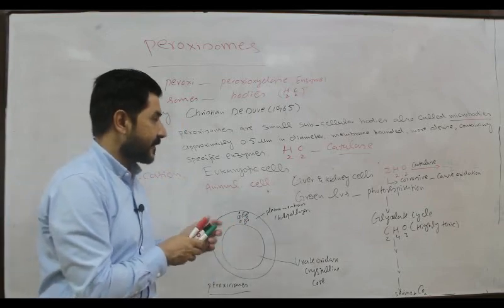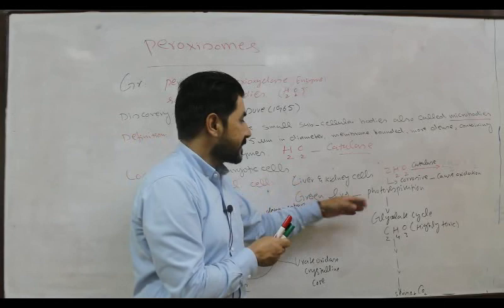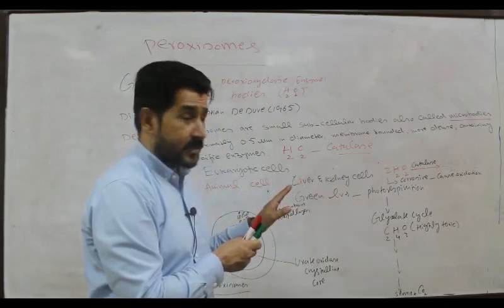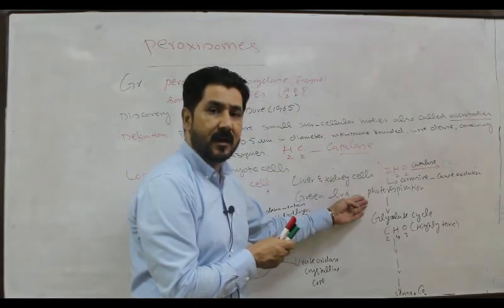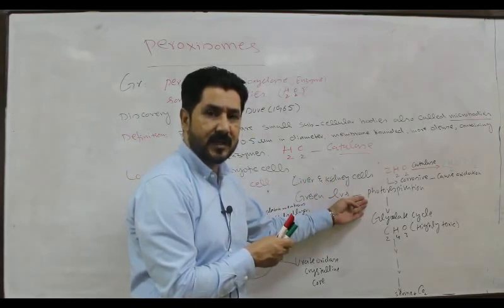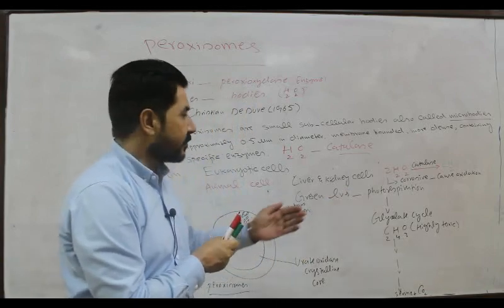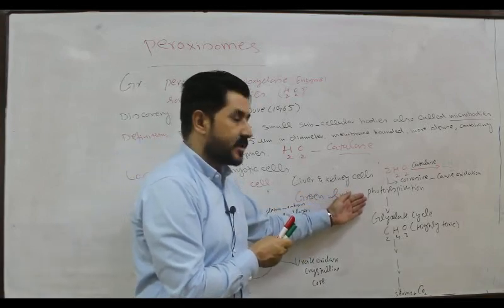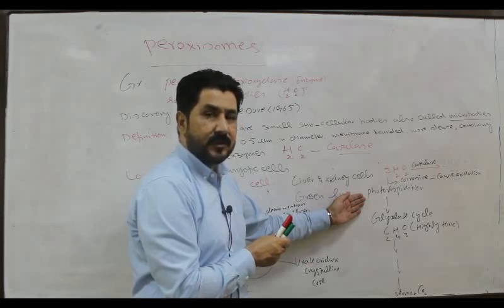But sometimes a switchover occurs, that is the normal process is stopped and another process starts when there are dry, hot summer days after the closure of stomata. This process is called photorespiration, the respiration which occurs in plants during hot summer days after the closure of stomata.